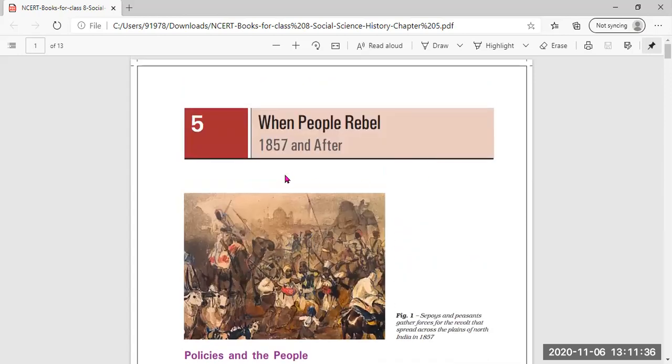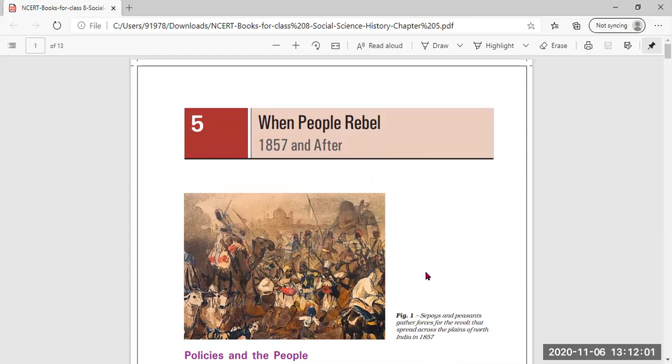So, in this lesson, When People Rebel, it means that, due to the harsh treatment and inequality done by the Britishers to Indians, the Indian people started rebelling, that is, started to oppose and show discontentment against the Britishers.